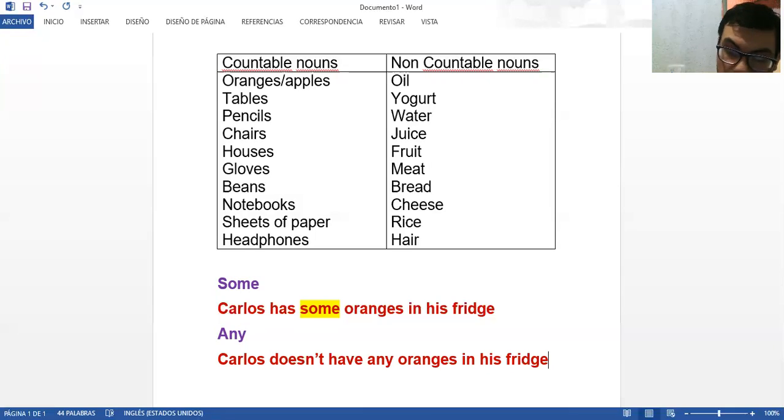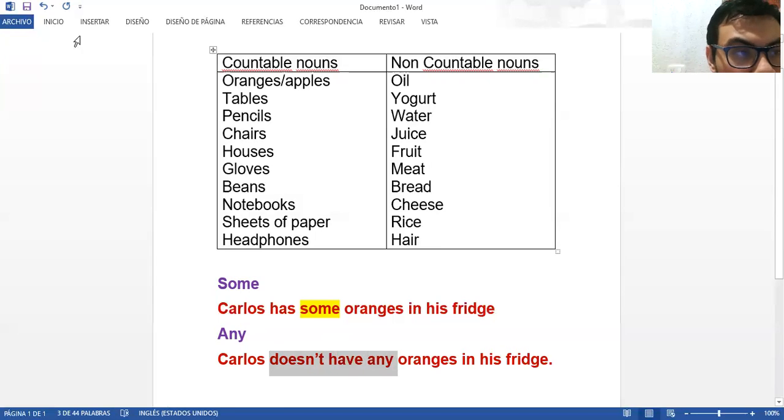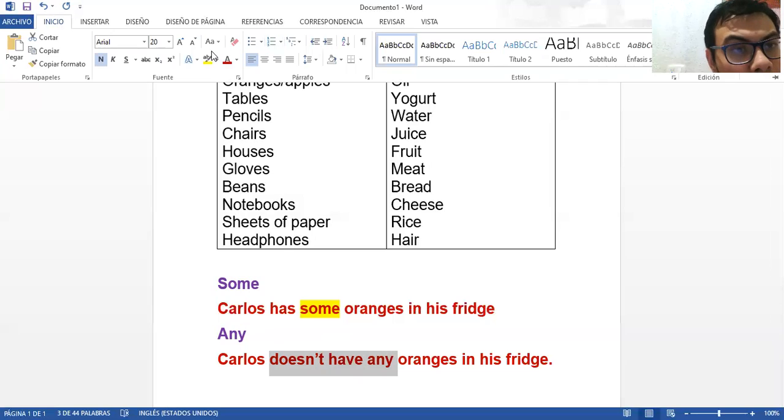Very good. And then we are going to highlight here, doesn't have any. We are going to highlight that, and then I'm going to explain why.